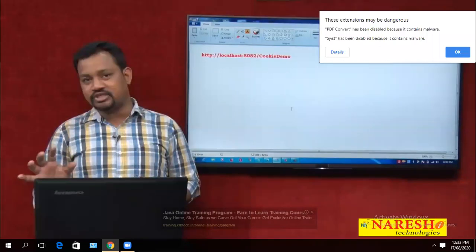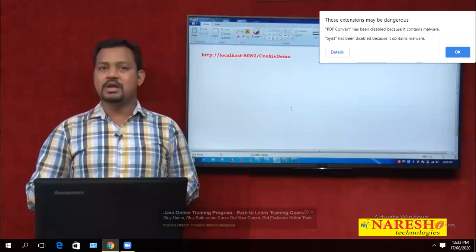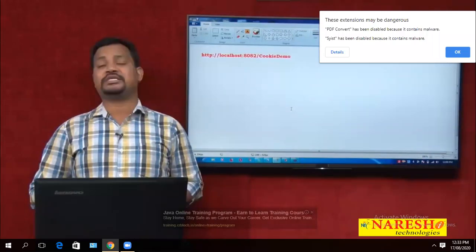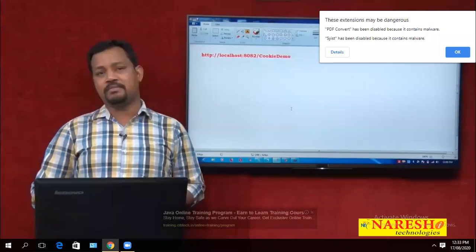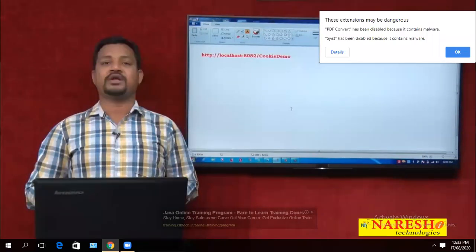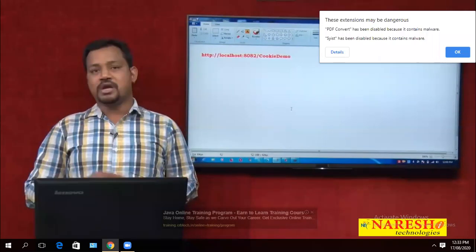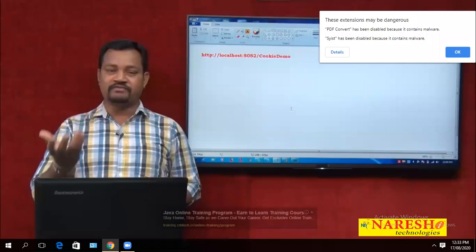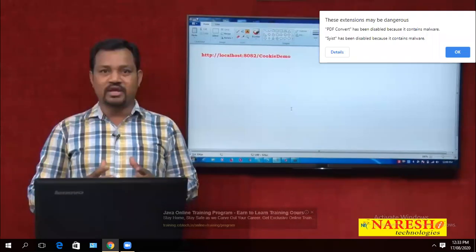As I explained in the last videos, the servlet context is created for one web application. Then the control goes to web.xml. In web.xml, if any context params are available, they are initialized within the servlet context object. Then the control goes to the welcome file list. If any HTML file is available there, it is triggered and displayed. From there, the action will start.